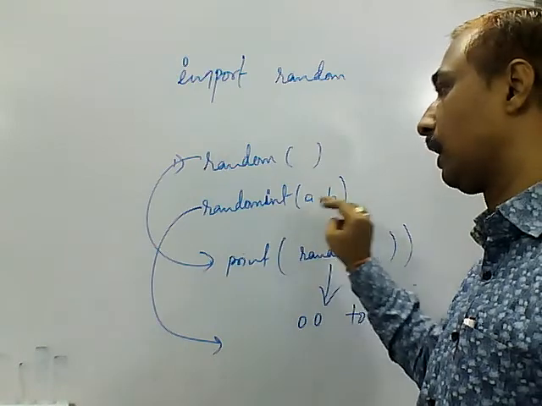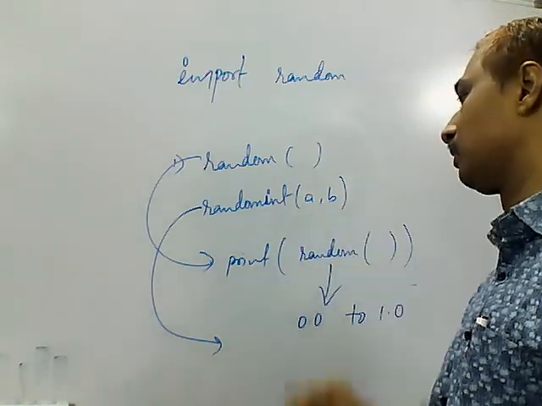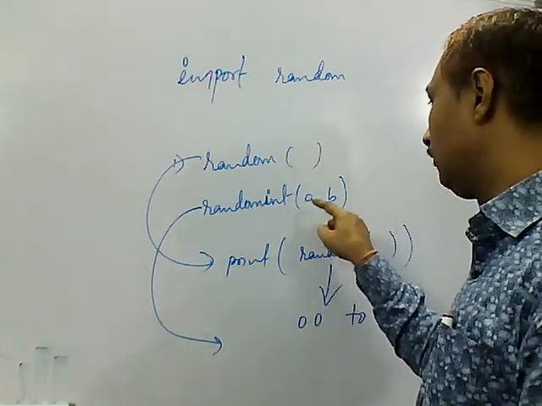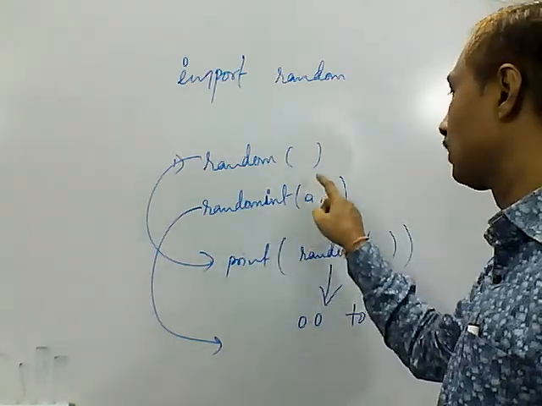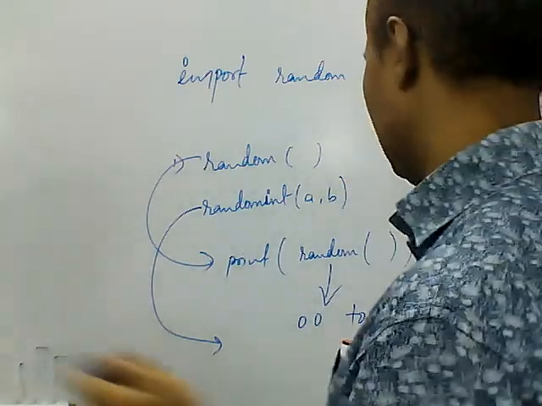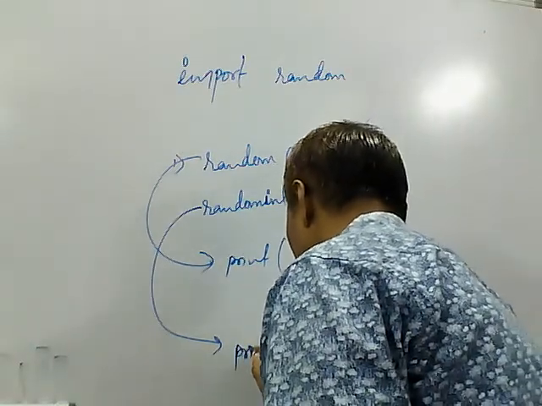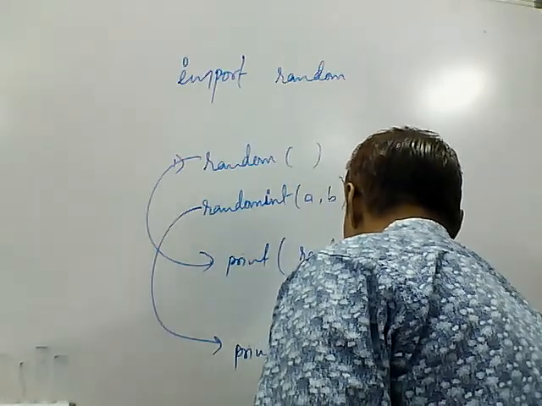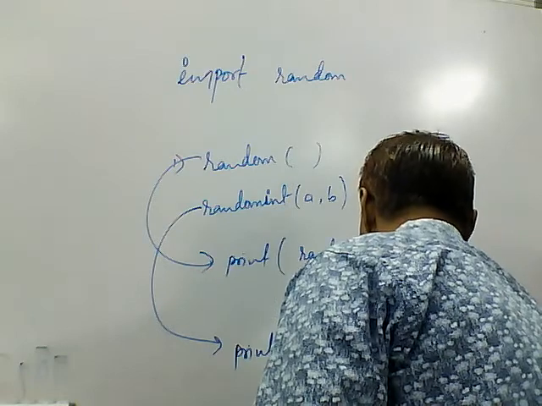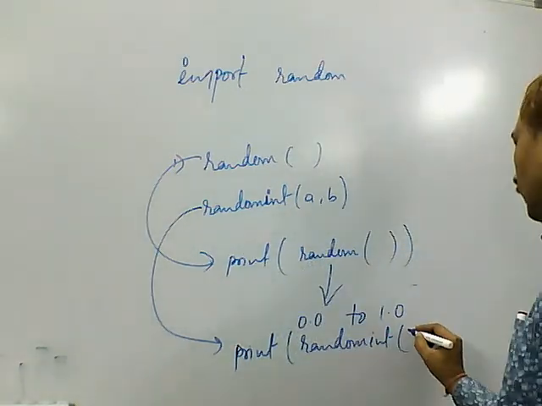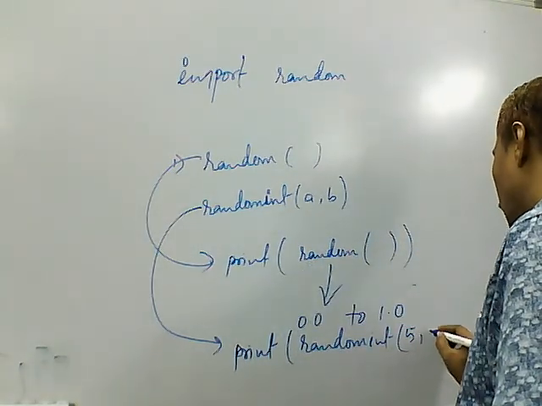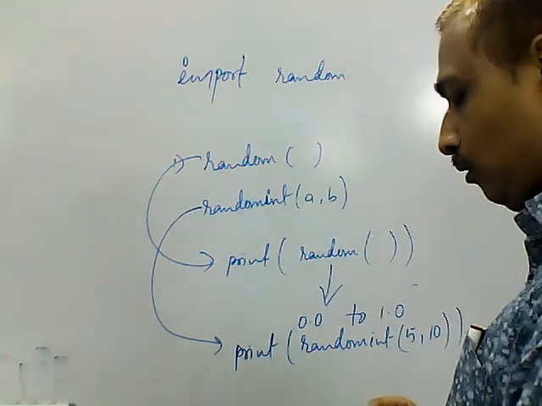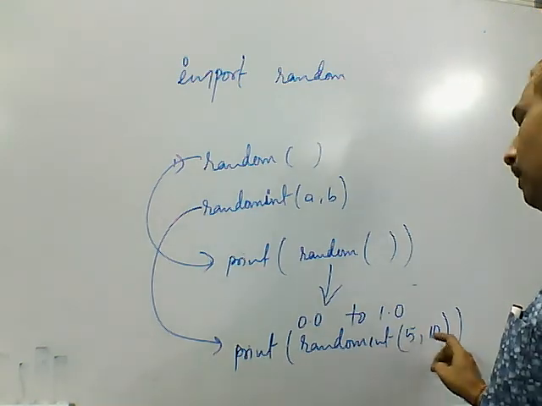Wherever we call it, we have to pass two parameters. Here we have left it empty, but when we call this function, we have to pass two parameters like this: print randint 5, 10. I have called this function with 5, 10.